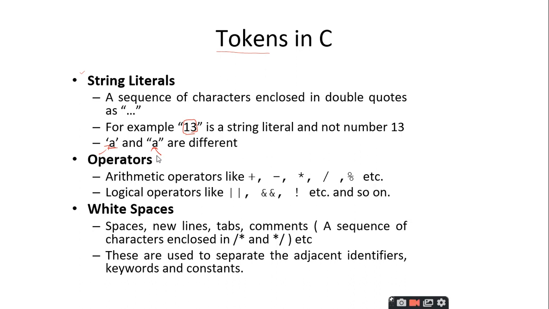And the next token we have is the operators. Operators is a very big topic which we will be discussing in the coming sessions. But what does an operator mean? It is nothing but a symbol, which is used to perform different operations. We have different operators like arithmetic, logical, relational, bitwise, assignment operators, and increment and decrement operators. Like that we have different types of operators that are supported in the C programming language. But right now you just remember that an operator is nothing but a symbol. For example, you take this plus.